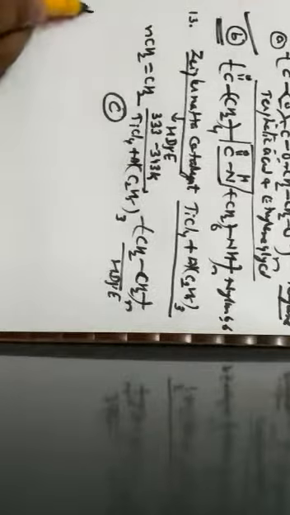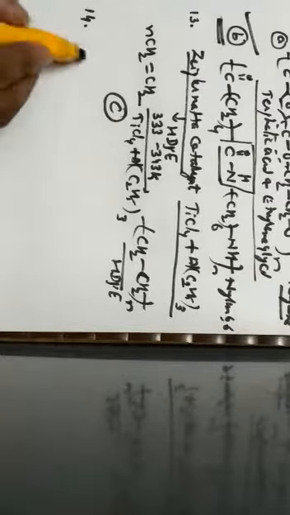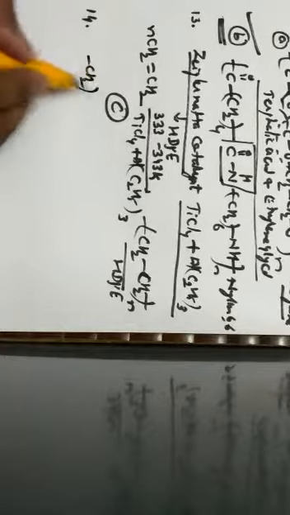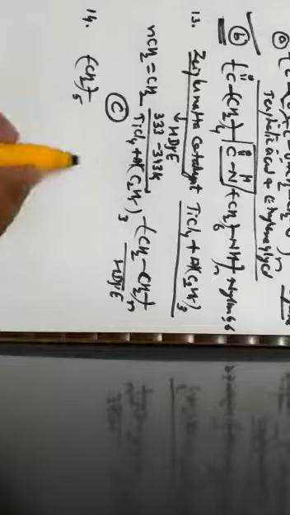Next one, question number 14. The polymer containing 5 methylene groups in its repeating unit is. 5 methylene groups means CH2 should be present 5 times. Such a polymer is nylon 6.